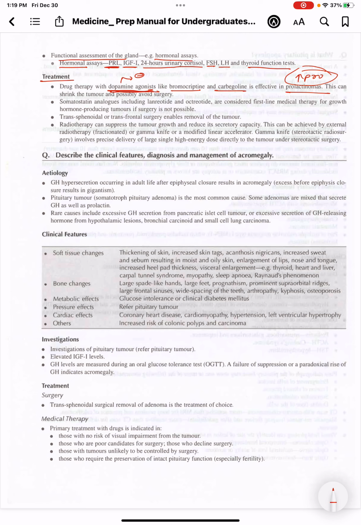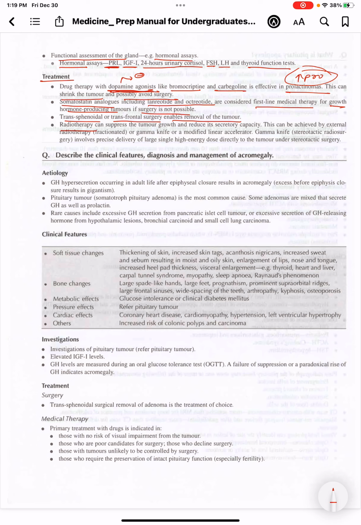Or we can perform surgery, and if we want to avoid surgery, we can shrink the tumors by radiotherapy. We can give somatostatin analogs like lanreotide and octreotide. These are considered first line medical therapy for growth hormone producing tumors if surgery is not possible. We can do transsphenoidal or transfrontal surgery, which will enable removal of the tumor.